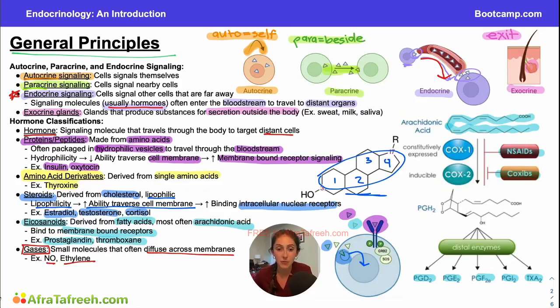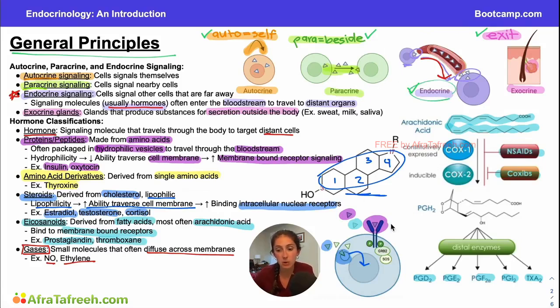So that was a general overview of our general principles of endocrinology. Let's quickly review what we just talked about. There are 4 kinds of signaling: autocrine signaling, in which a cell signals itself; paracrine signaling, where we signal nearby cells; endocrine signaling, where we signal far away cells; and then exocrine signaling, where we make things to leave the body. Then we have our different classifications of hormones. Hormones, of course, are going to be involved with our endocrine signaling.